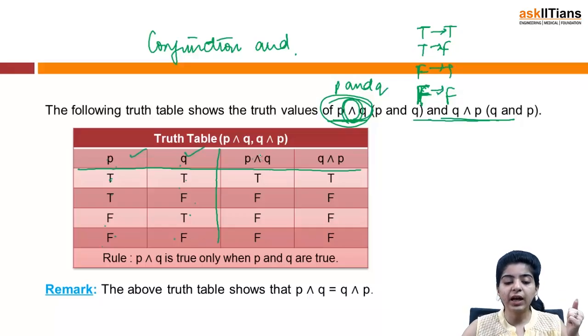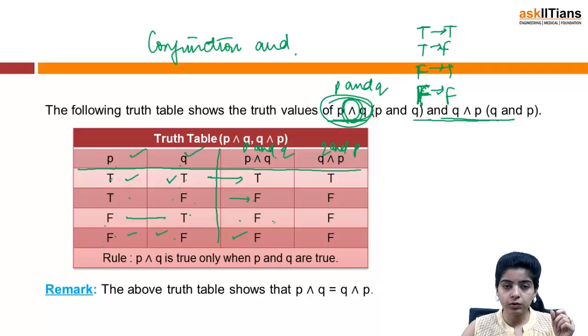Now we write down P and Q, and Q and P. This is P and Q and this is Q and P. Now P and Q means P is true, Q is true, that means P and Q has to be true. That's correct. Then we have P is true, Q is false, result would be false. P and Q would be false because we have already discussed that for P and Q to be true, both P and Q have to be individually true. Similarly, P is false, Q is true, false. Both are false, obviously the result is false.